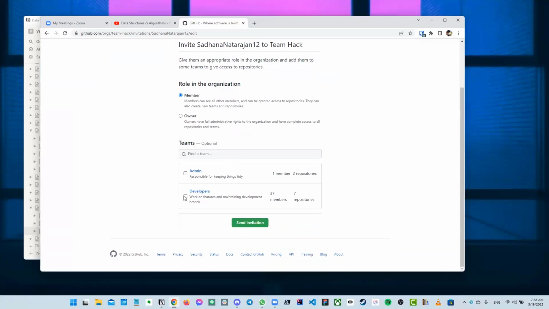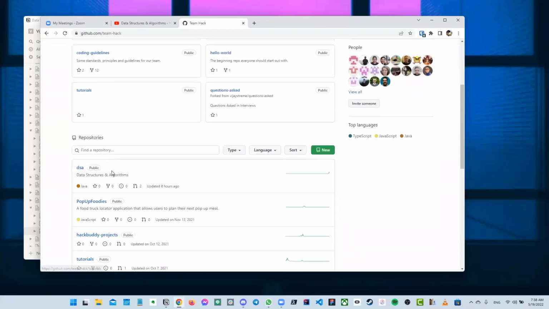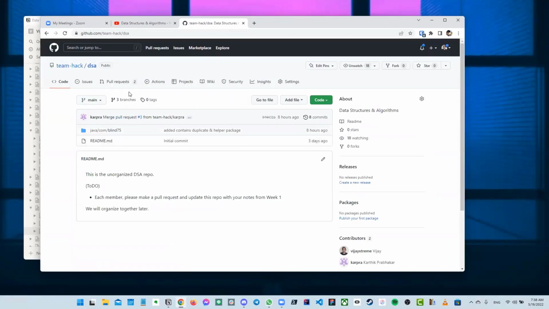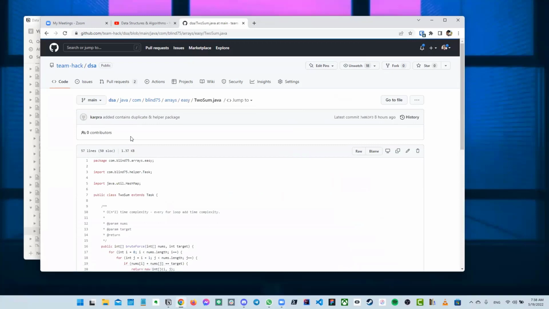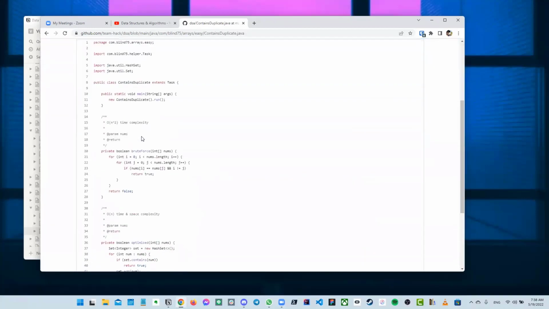Make sure that you accept the invite, because if you don't accept it, nothing's going to happen for you. You can see the other Karthik, he goes by Karpra on GitHub. He's merged in his code already. He did Two Sum, and then Contains Duplicate.